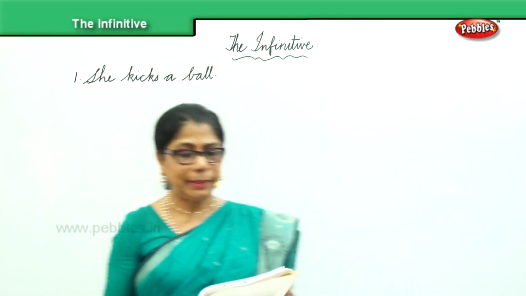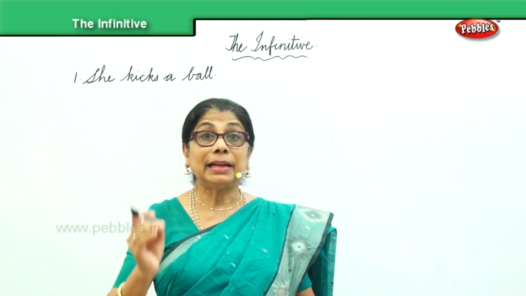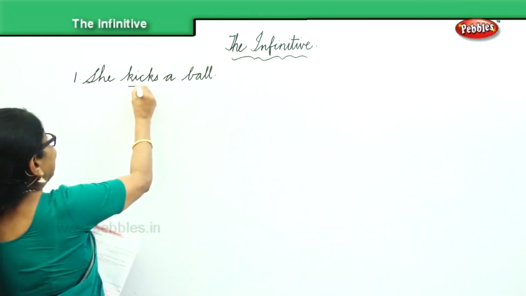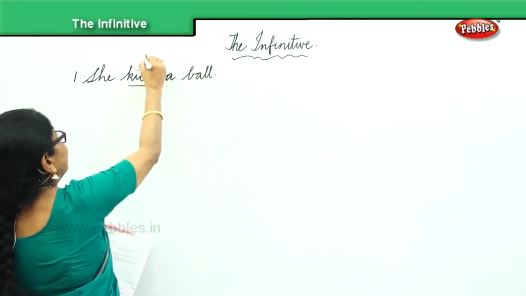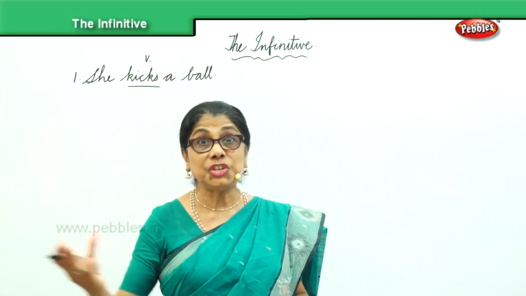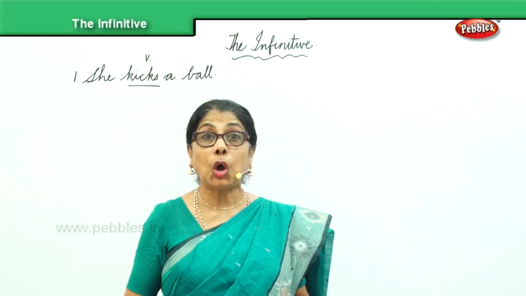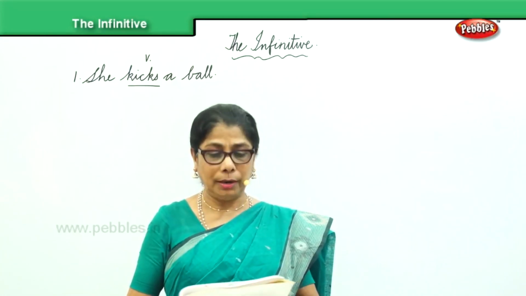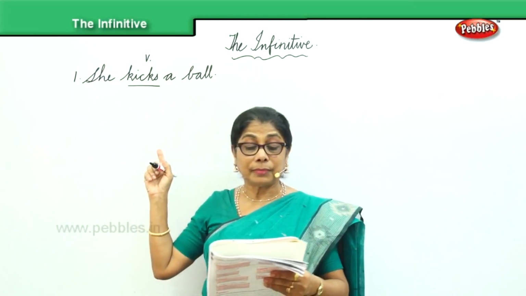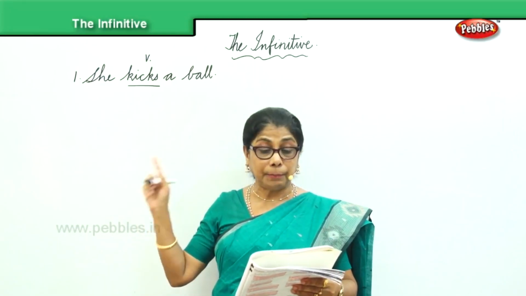Let's look at the example. The verb kicks. When you say kick, that's called the verb. And we have a subject, she, and we have an object, a ball. Okay? So the verb kicks, and you've got the object, the ball.